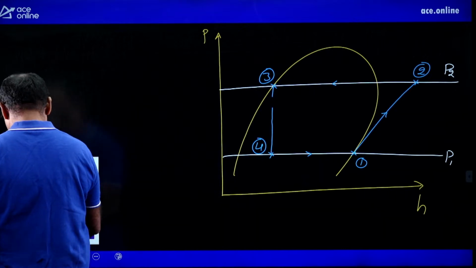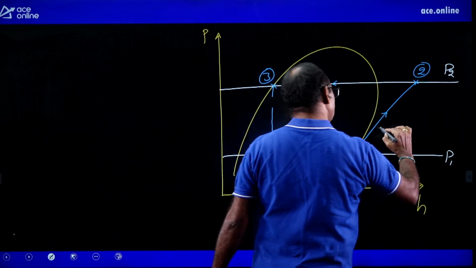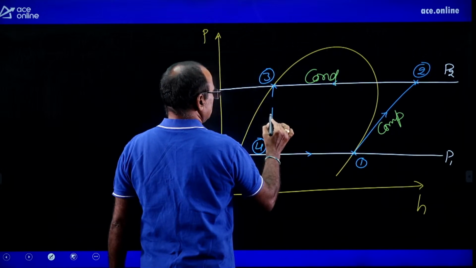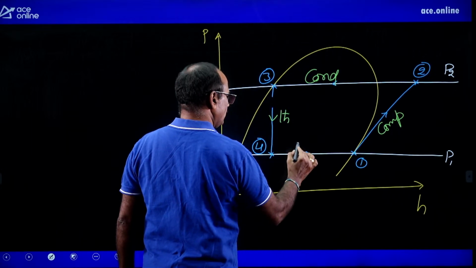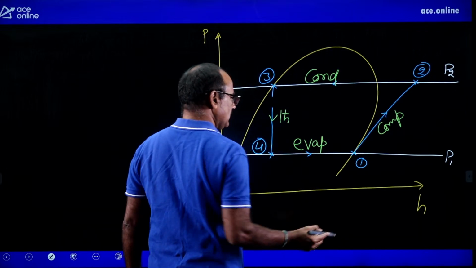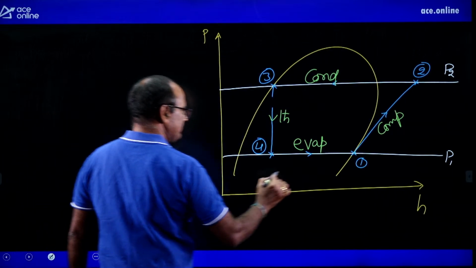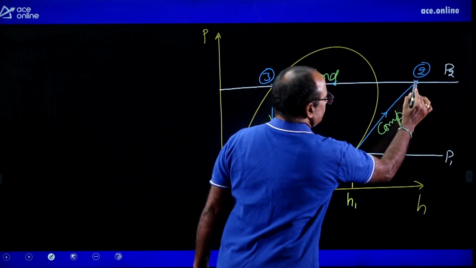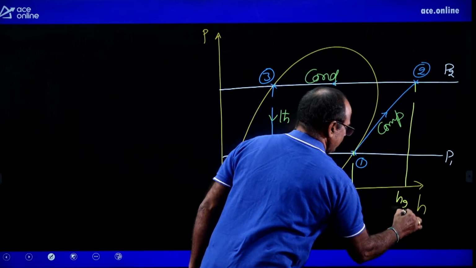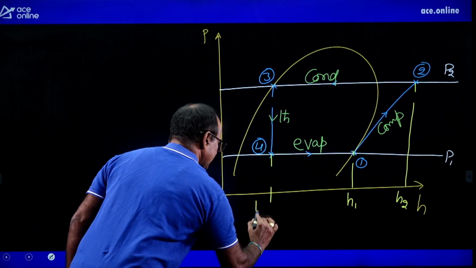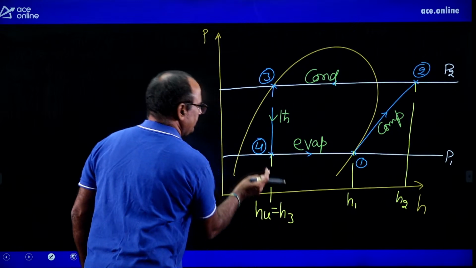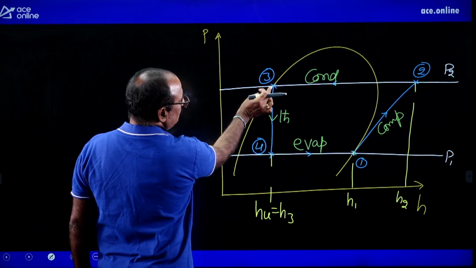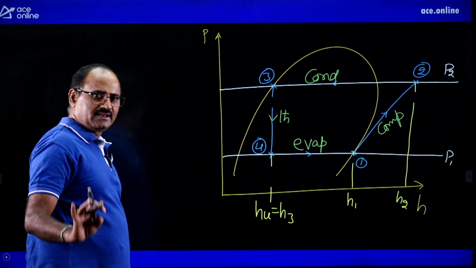Now let me mark the notations. Here 1 to 2 is the compression process, 2 to 3 condensation process, 3 to 4 throttling process, 4 to 1 evaporation process. Look at the enthalpy limits. H1 is the enthalpy of the refrigerant before compression, H2 is the enthalpy of the refrigerant after compression. Of course, H4 equals H3. That is, the enthalpy after throttling equals the enthalpy before throttling, which is the enthalpy at the end of the condensation process.